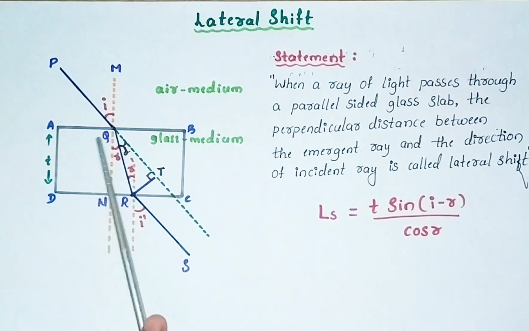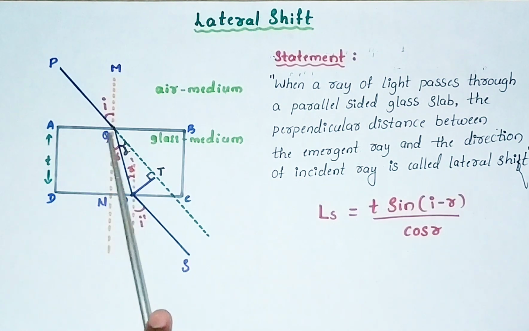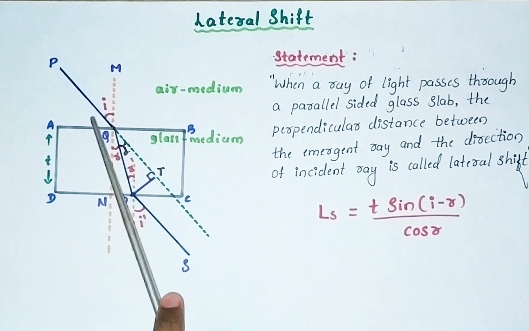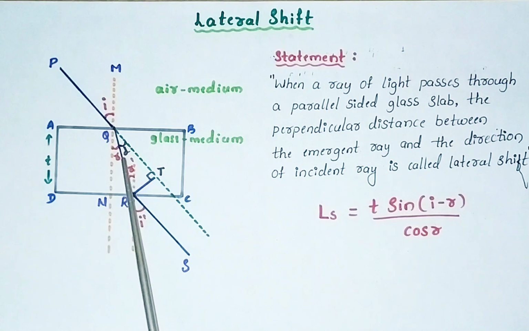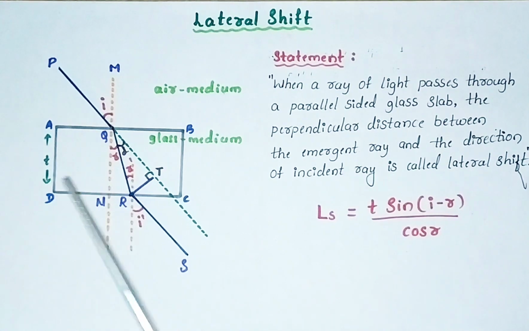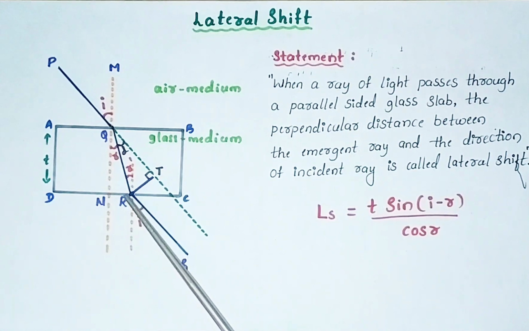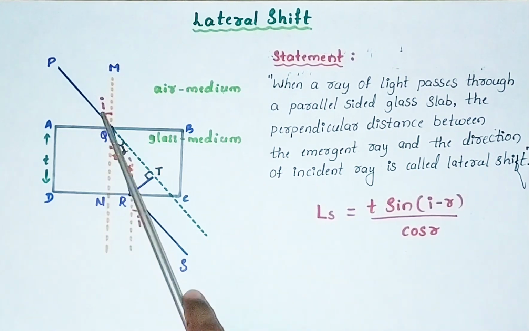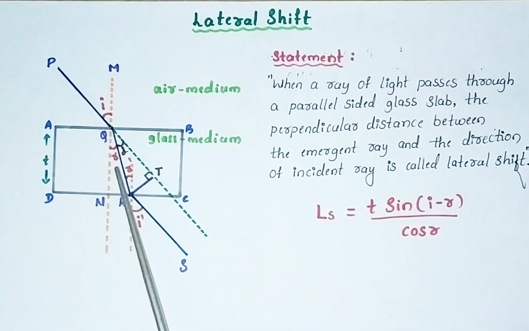This AB is the upper surface. This is acting as an interface which separates two media. When this light enters glass medium, because of different optical density, speed of light decreases, so it is bending towards normal. PQ is incident ray and QR is refracted ray. Then MN is normal. And I indicates angle of incidence, R is angle of refraction.